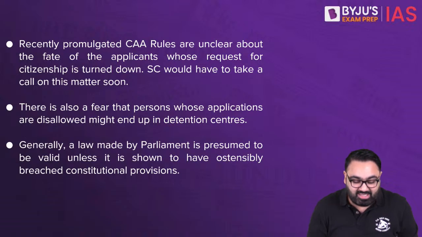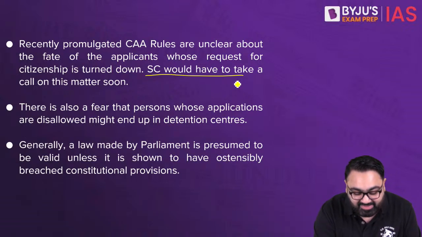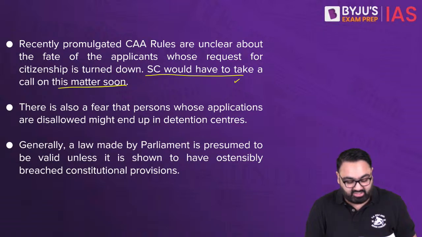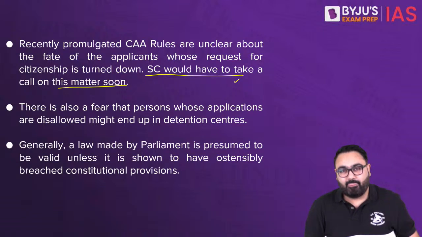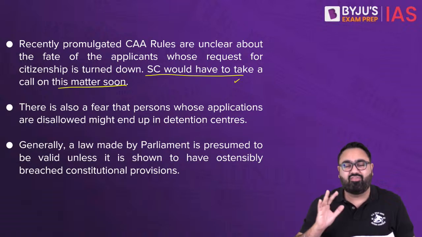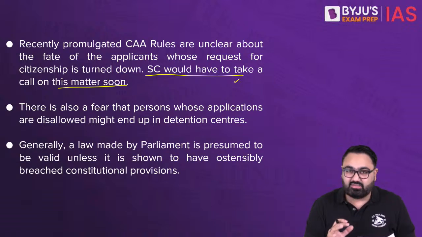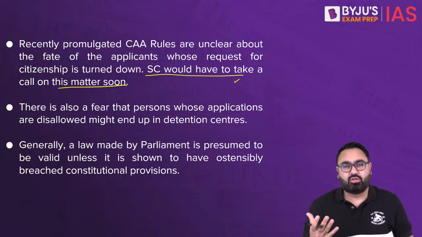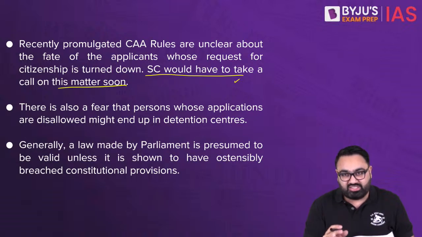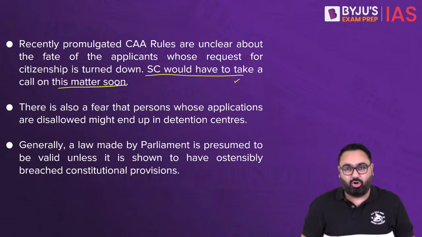The author gives an example of how the Supreme Court has been silent on this, and they would have to take up a call on this matter soon. Generally, when the parliament makes a law, it is not automatically challenged in the court. It is considered to be valid unless it is challenged in the court. So it is presumed that if the parliament has passed a law with a proper majority, following a proper procedure, it is a valid law.